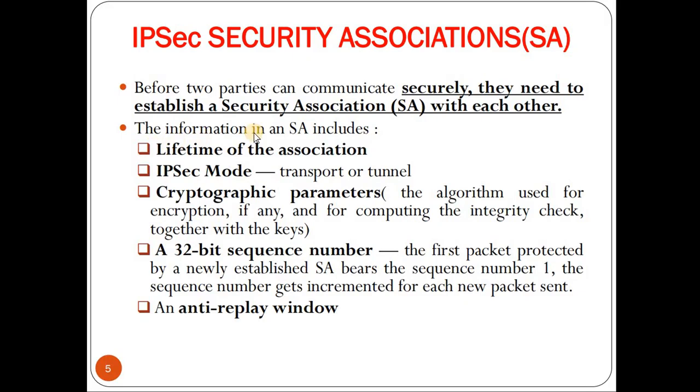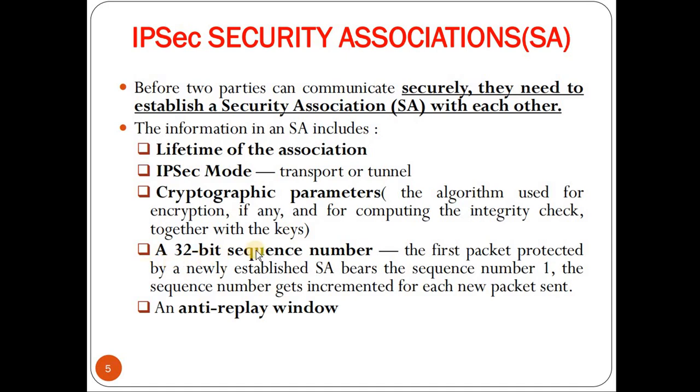The information present in an SA includes the lifetime of the association, that is the validity period of the association. Next, IPsec mode. IPsec protocol basically works in two modes, that is transport mode and tunnel mode. Next are the cryptographic parameters, the algorithm used for encrypting, if any, and for computing the integrity check, together with the keys we need to mention.